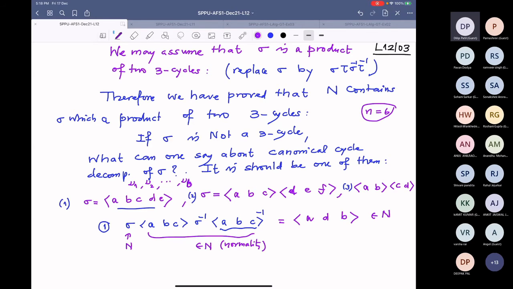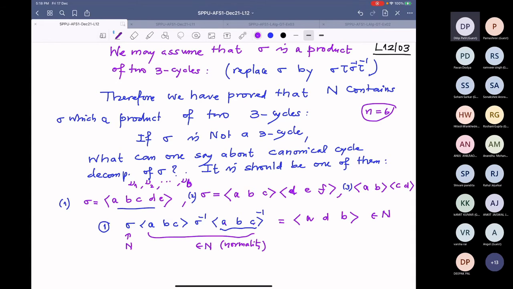Am I doing correctly? So A goes to D. B goes to D, and D goes to C, D is fixed here, and D goes to A.